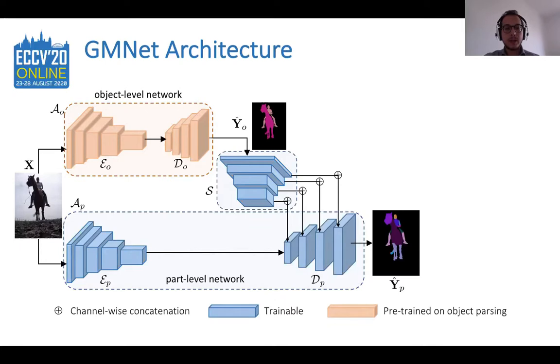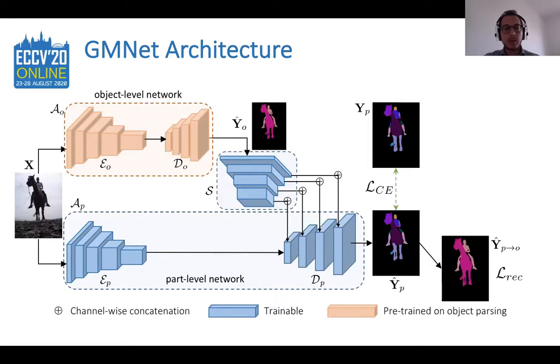To train this kind of architecture, we employed three losses. First, a cross-entropy loss to learn the task. Second, we added an auxiliary module which reconstructs objects from the prediction of parts to further penalize parts placed in the wrong object.